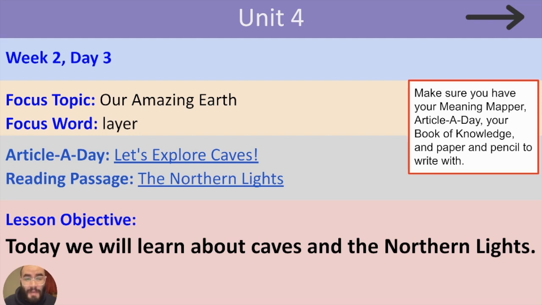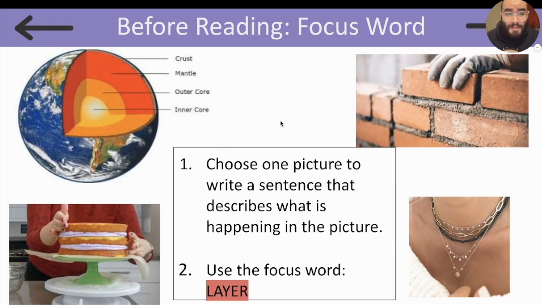Make sure you have your meaning mapper, article a day, your book of knowledge, and paper and pencil to write with. Today we will learn about caves and the northern lights. Let's get started. First, I want you to choose one of these pictures and write a sentence that describes what is happening in the picture. But you have to use our focus word, layer. Pause the video and take a moment to do this now.